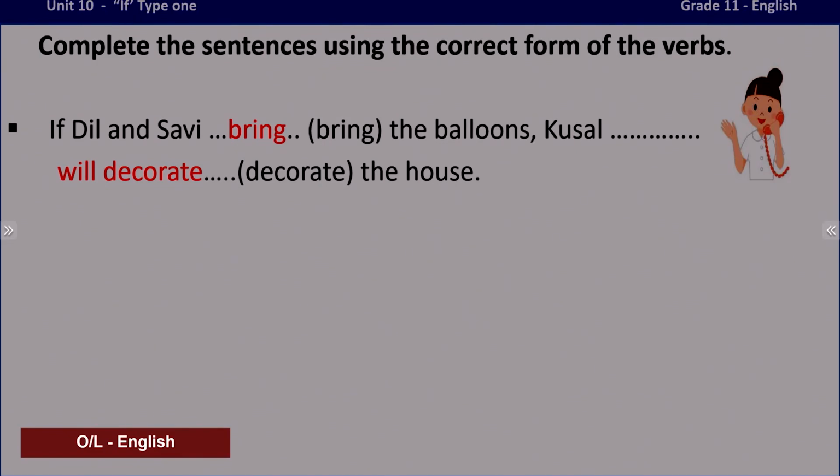If Dil and Savi, so it is the condition, you have to have simple present verb. If Dil and Savi, now we have two people, plural, therefore bring, simple present, right? Dil and Savi bring the balloons. Kusal, now we are moving on to the main clause. In the main clause, the verb should be in simple future. Therefore, it should be will decorate.